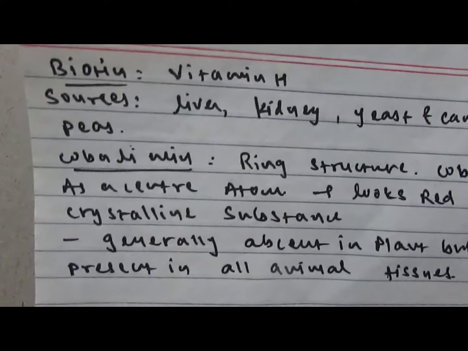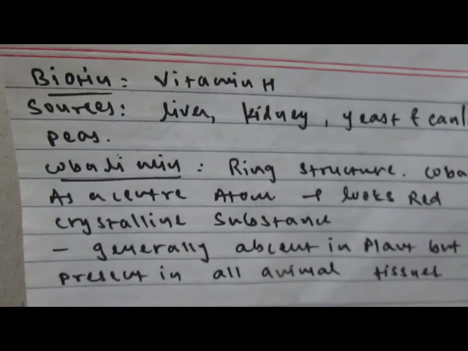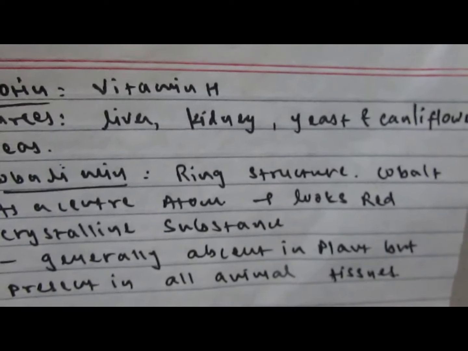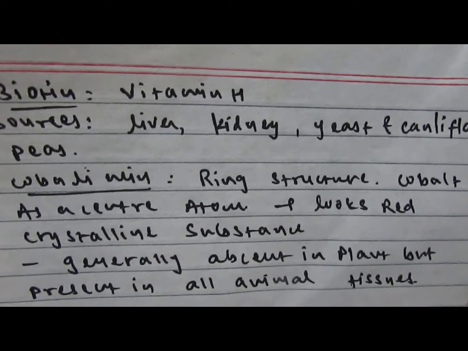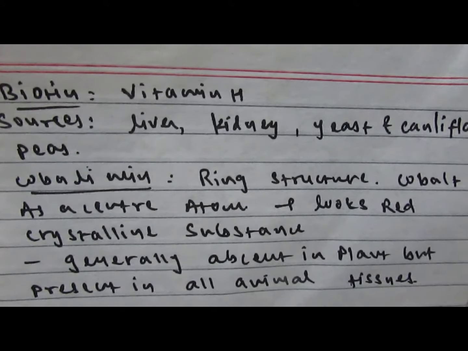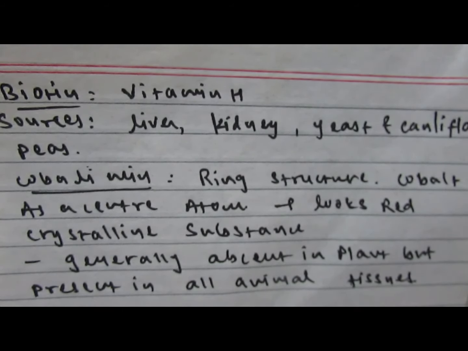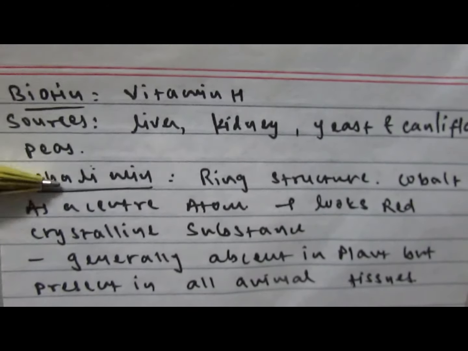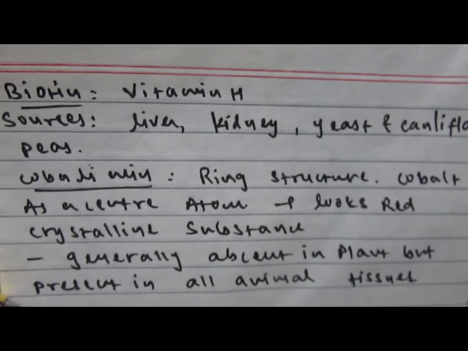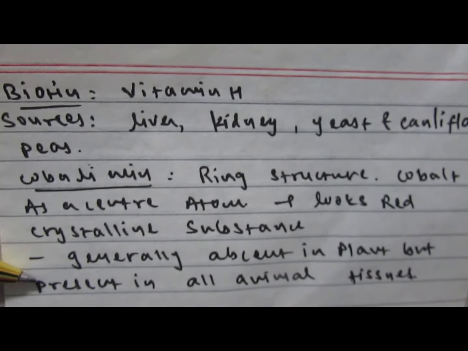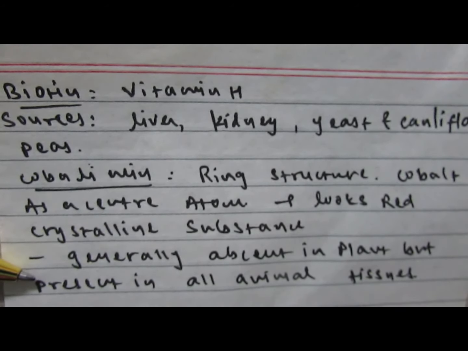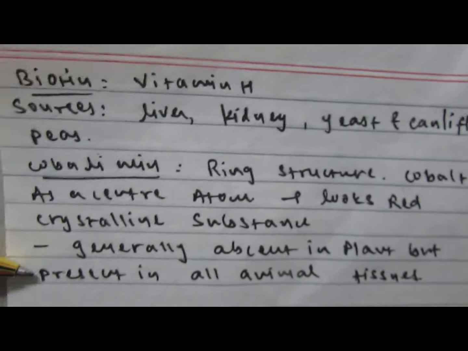Then biotin is also known as vitamin H, and liver, kidney, yeast as well as cauliflower are rich sources of biotin. Then cobalamin contains a ring structure which contains cobalt as a center atom, and it looks like a red crystalline substance. It is generally absent in plants but present in all animal tissues. So non-vegetarian persons have better chances of balancing cobalamin than vegetarian persons.